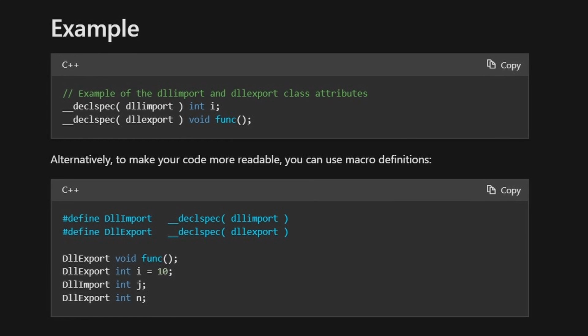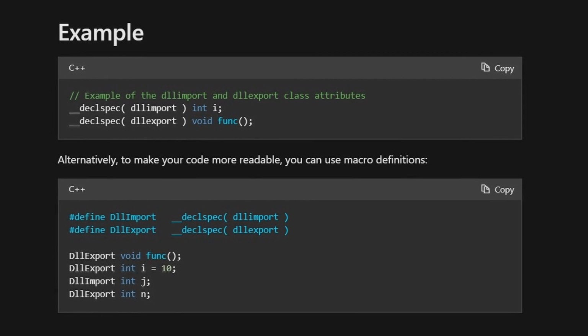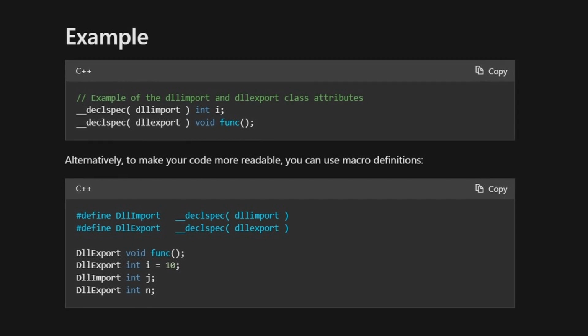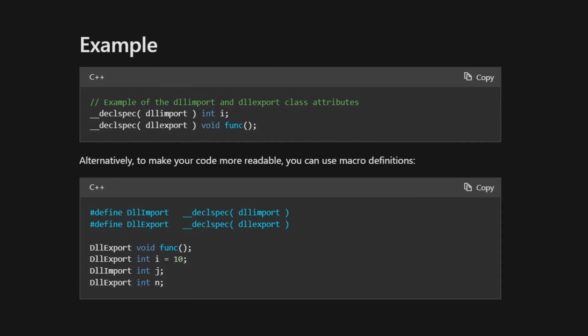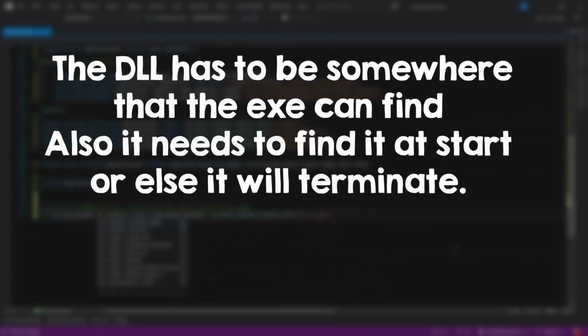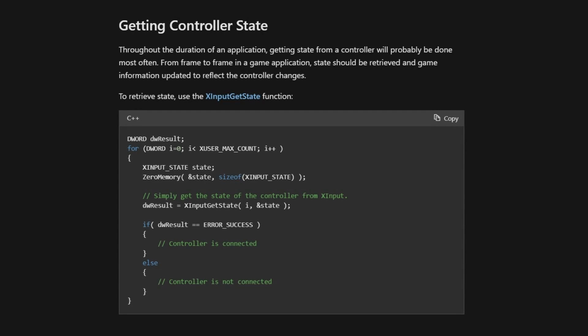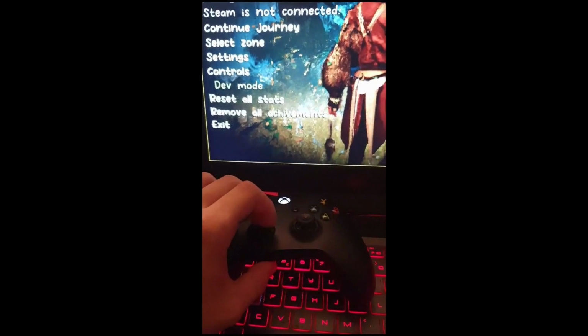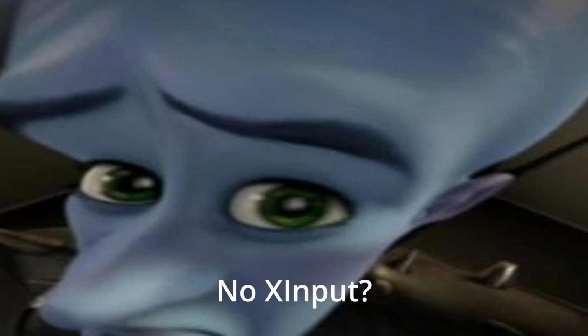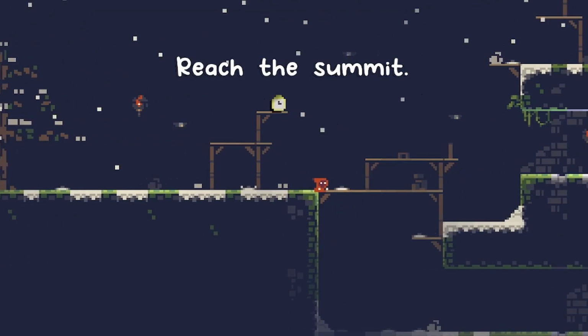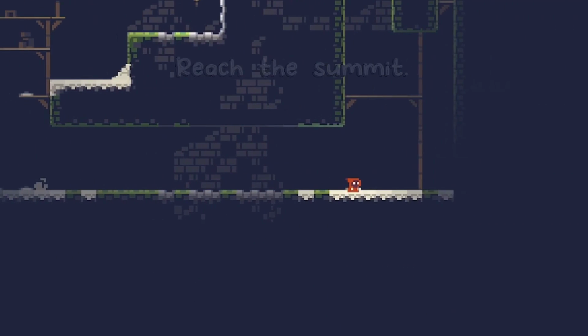You can rely on the C++ runtime to link your DLL statically to your program using dllexport and dllimport, but that removes a lot of flexibility. You can specify the DLL path, and if your program can't find the DLL, it will just terminate its execution. In order to use the XInput API that allows you to use the Xbox controller, you have to load the DLL, unfortunately. And if that DLL isn't found for some reason, you don't want your game to just not start. You want to be able to play it, but just without controller support.